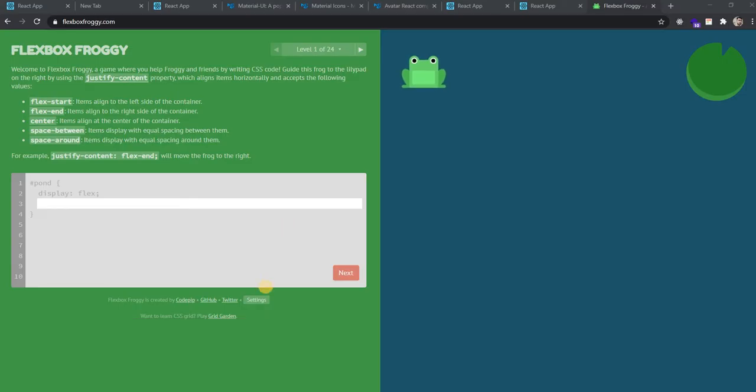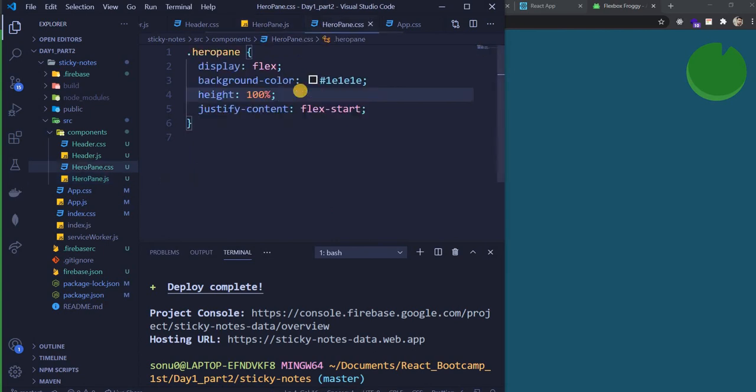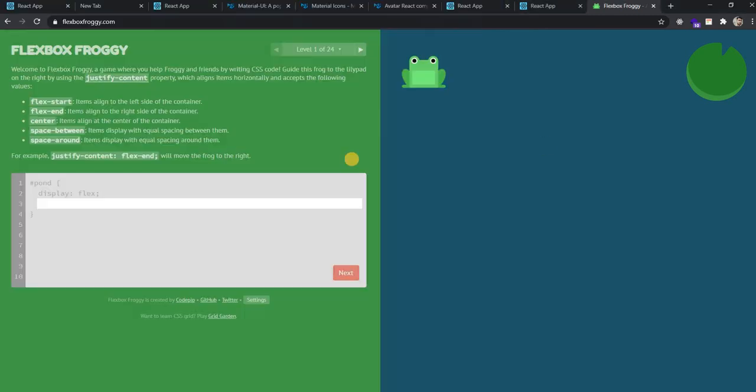We only did Flexbox and it led us to a very interactive UI which we created and which was responsive and everything. So just go to flexboxfroggy.com and complete all the 24 levels, guys. It's your assignment for today. Okay.